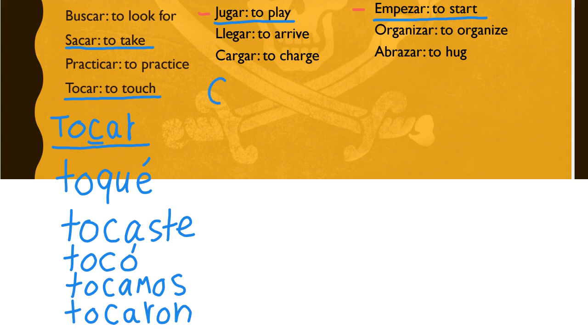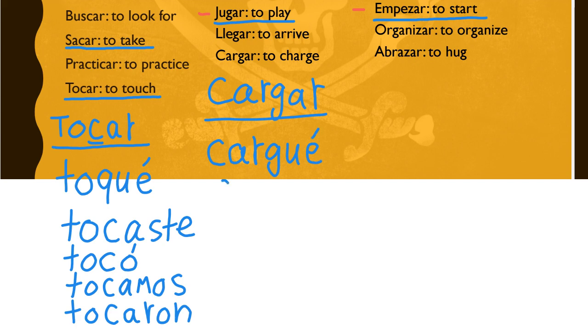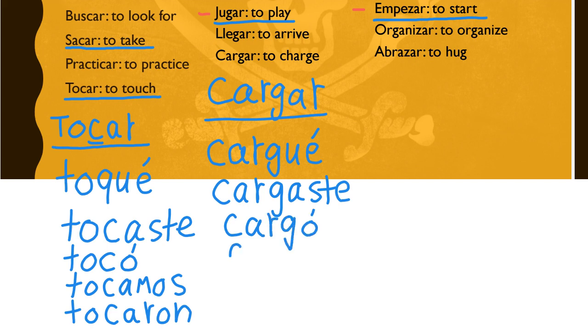So you can take a couple of these and practice with them. I'm just conjugating them. For the verb cargar, so like maybe you want to say yesterday I charged my phone, cargué mi celular. The G is going to change to a GU, right? So cargué, in the yo form, yo cargué, but then it won't change. It'll just remain a G in the tú form. So cargaste, él, ella, usted, cargó, cargamos, and cargaron.